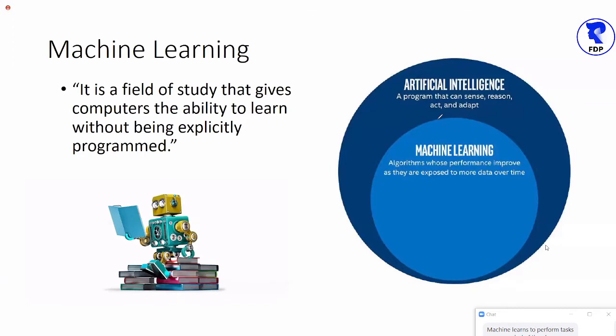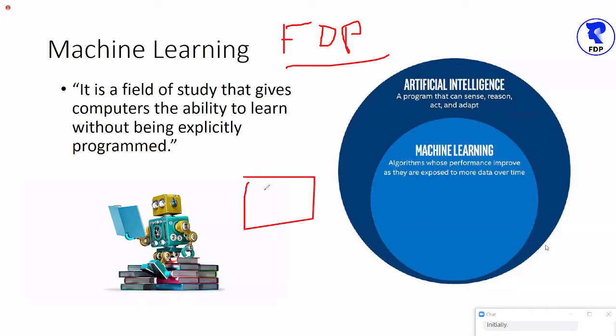Yes, Malti ma'am, that's what I told, that in this entire FDP, we will only learn about implicit. So please do not worry about that. For the moment, just assume that if there is a software, if there is a program, if a machine is developing it, then we'll say that it is implicit. So for the moment, I request you take this definition. But actually, what is meant by this statement, I will explain in the upcoming part.